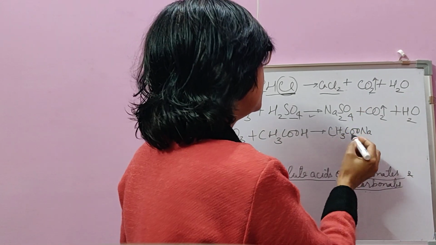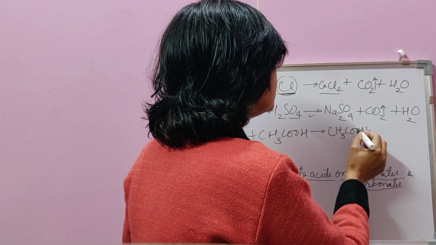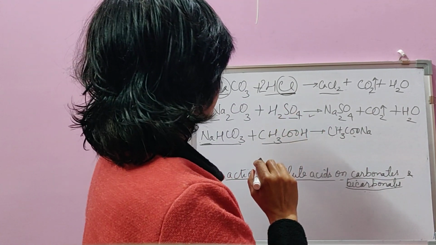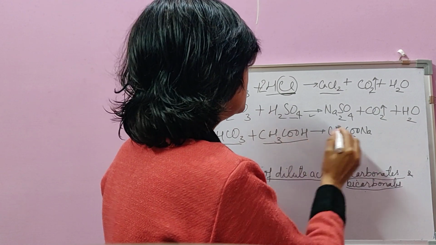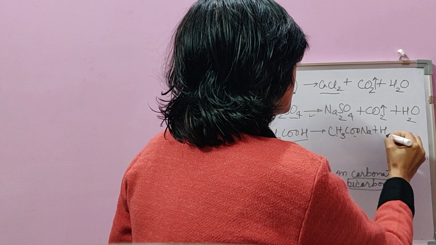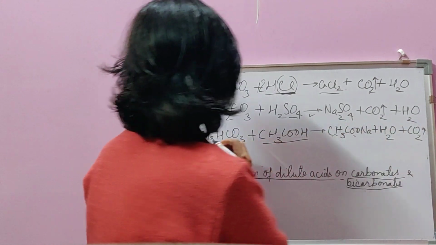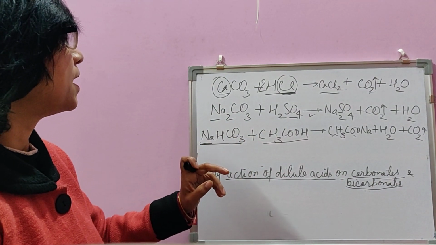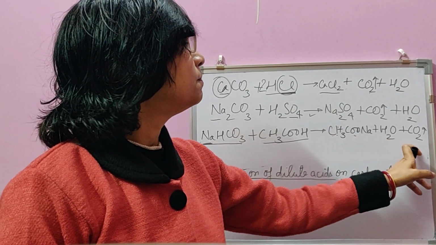But in case of acetate, the negative radical is written first because that acetate is part of organic acid, CH3COOH, acetic acid. So CH3COONa plus H2O plus CO2. Suppose we take some other bicarbonate, it will react in the same way. Suppose it is calcium bicarbonate, then it will be calcium acetate plus water plus carbon dioxide.